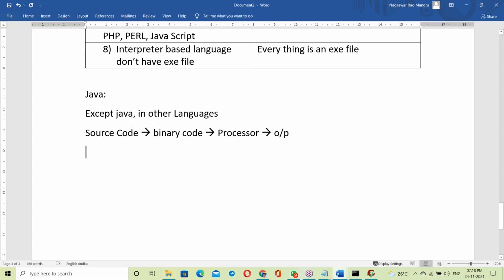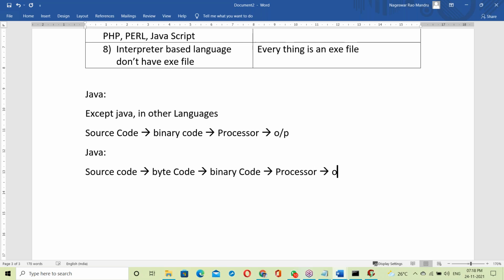In Java, what happens? First of all, the Java source code converts into byte code. That byte code converts into binary code. The binary code is given to the processor, and the processor takes that code and generates outputs.